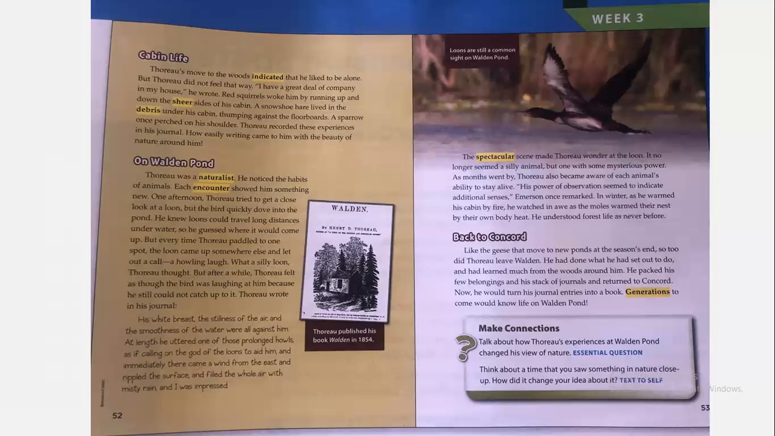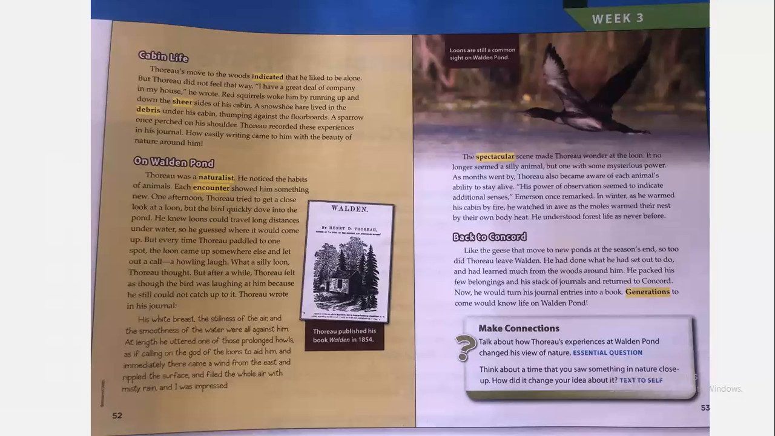Okay, so we see on this page Walden. This is the book that he published in 1854. On the next page, we see the loons. At the top, we see a photograph of the loon and a caption: Loons are still a common sight on Walden Pond. The spectacular scene made Thoreau wonder at the loon. It no longer seemed a silly animal, but one with some mysterious power.